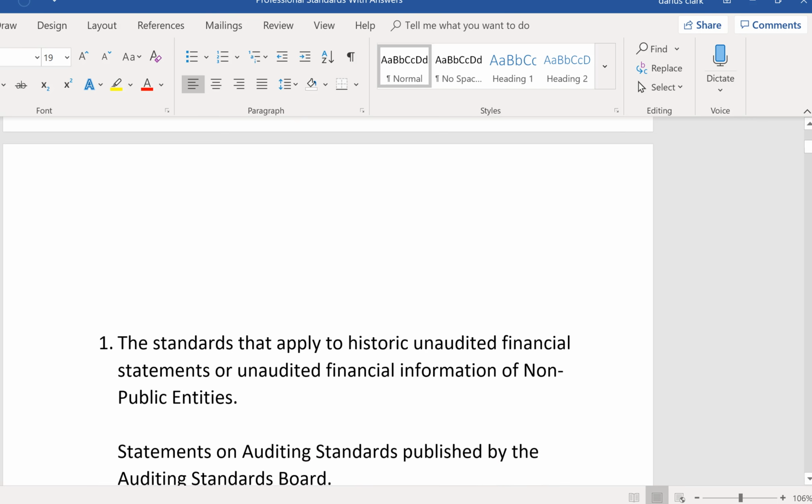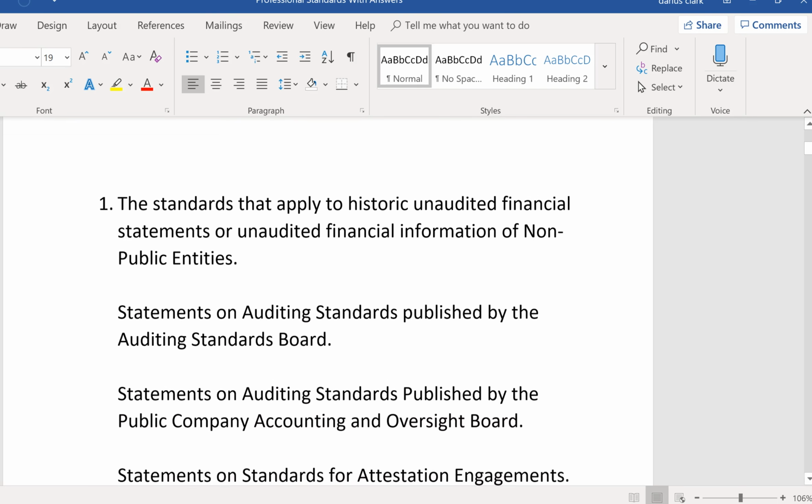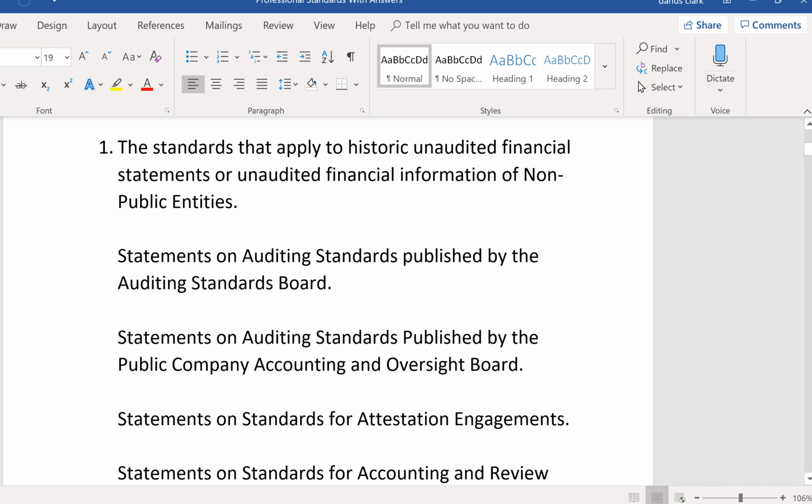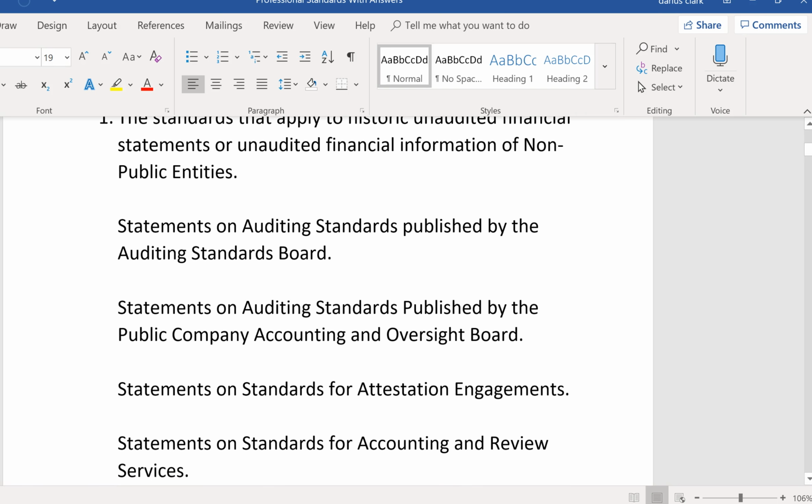The standards that apply to historic unaudited financial statements or unaudited financial information of non-public entities. So this is historic, which means the financial statements look backwards. We're doing last year's. And it's unaudited. And the standards would be SSARS, right? Statements on standards for accounting and review services.